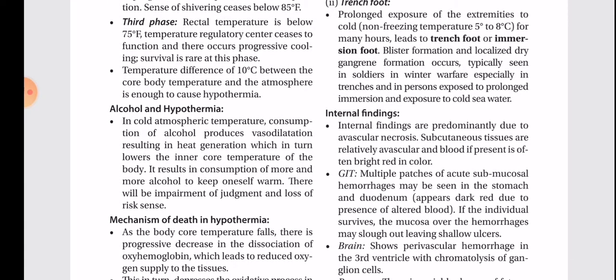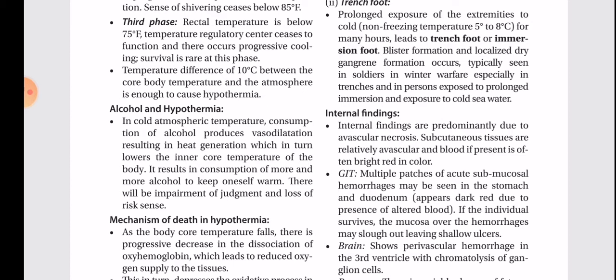Third phase. Rectal temperature is below 75 degrees Fahrenheit. Temperature regulatory center ceases to function and there occurs progressive cooling. Survival is rare at this phase. A temperature difference of 10 degrees Celsius between the core body temperature and the atmosphere is enough to cause hypothermia.